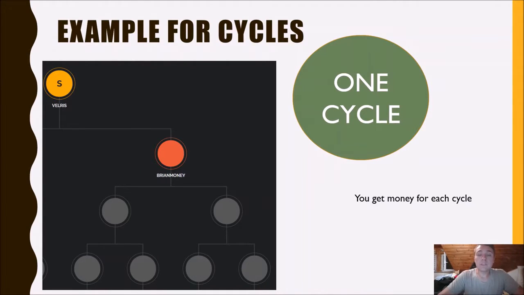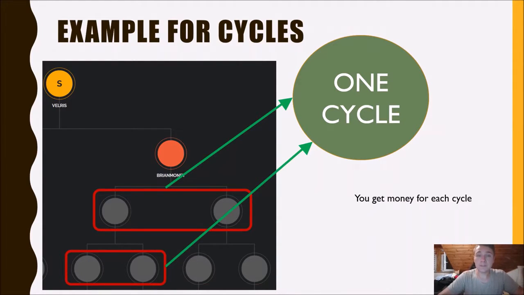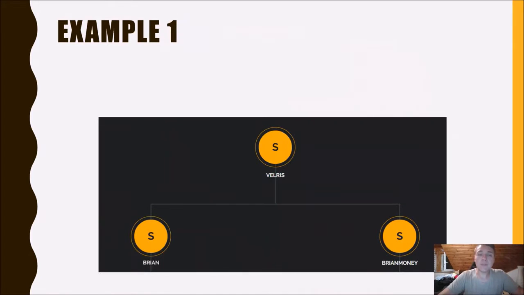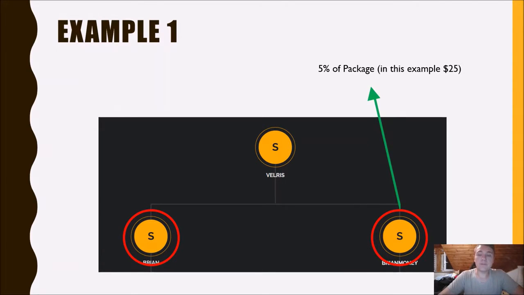So, for each cycle, everyone who is above the cycle gets the money, gets 5%. So, this one is a cycle, and this one is a cycle, and this one is a cycle, and so on. It should be very simple, but now I explain to you how much money you get. If left and right are standard, you get 5% of standard, so $25.